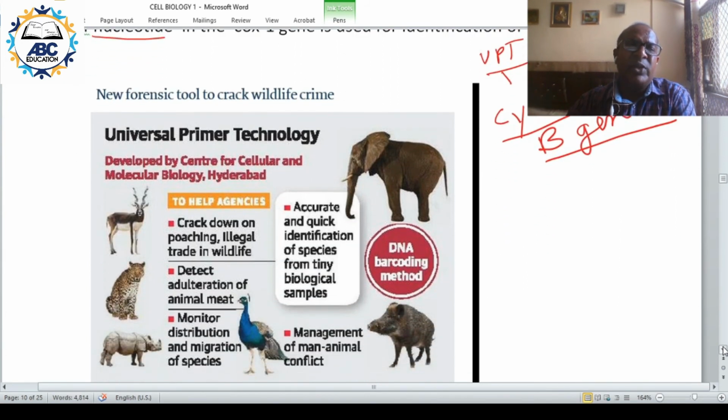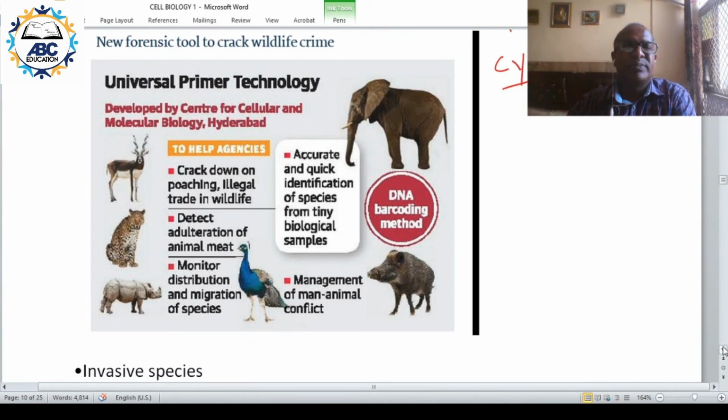Now take a look over here. Universal Primer Technology. This is from Hyderabad, CCMB, Center for Cellular and Molecular Biology. So what are the applications? Wildlife, detect adulteration in meat tissue, monitor distribution and migration of species.